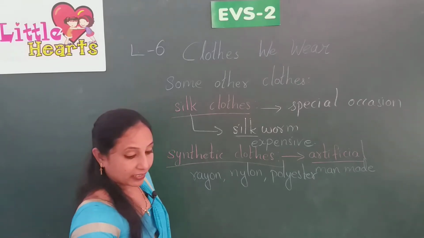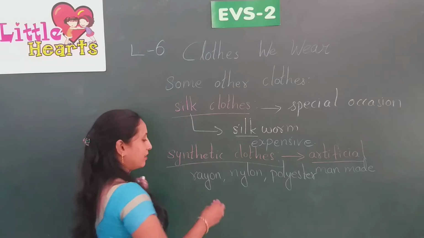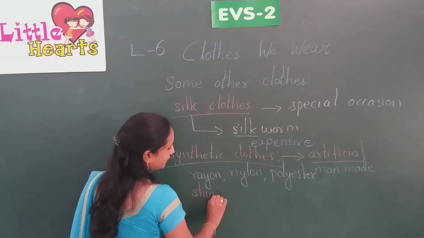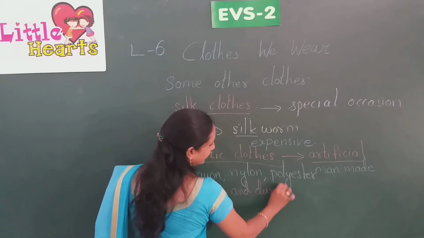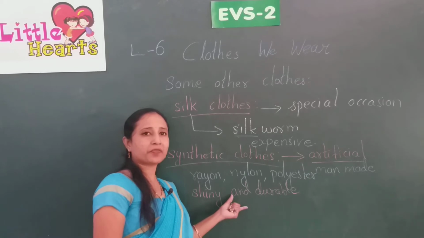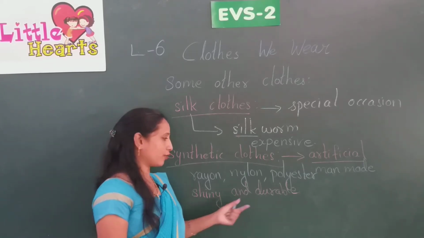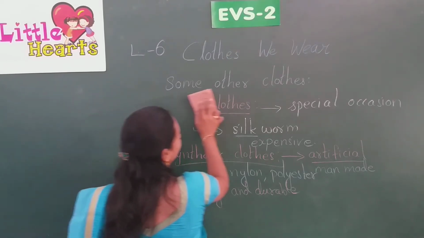They are shiny and durable, so you can use them many times. They last long also. And the next one is uniform.